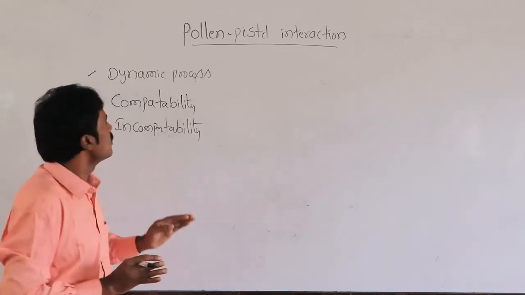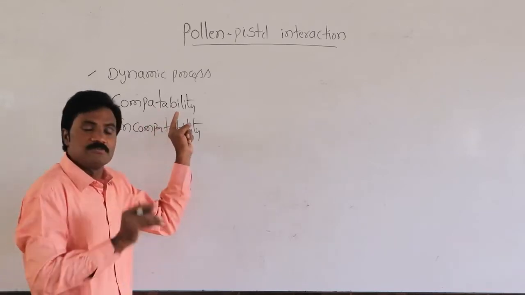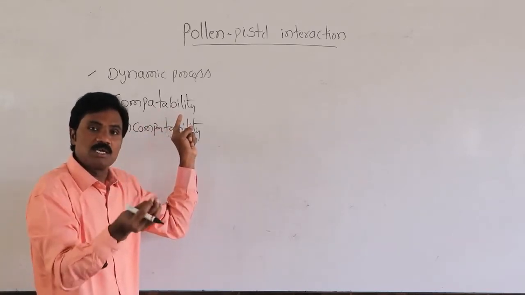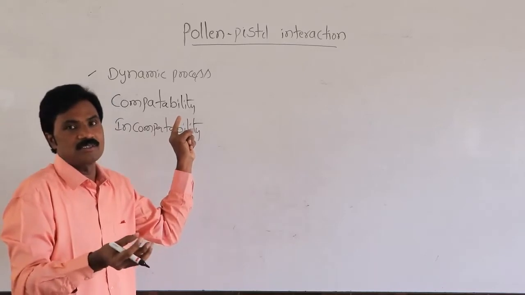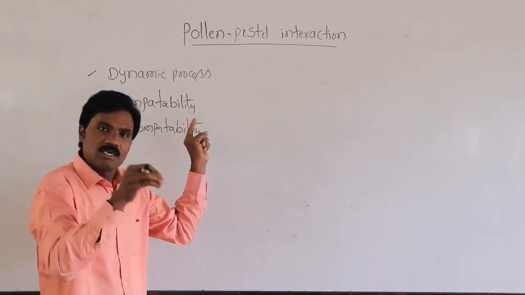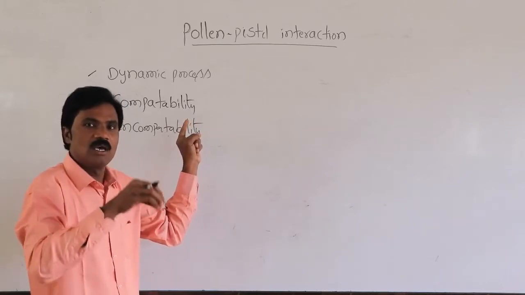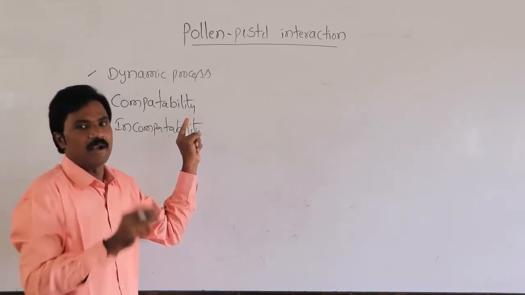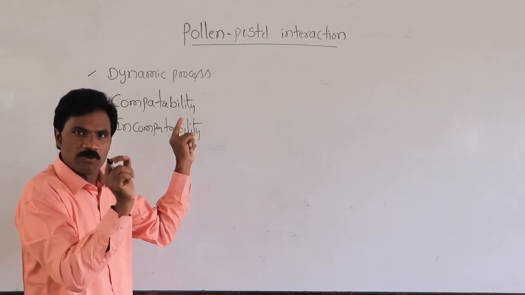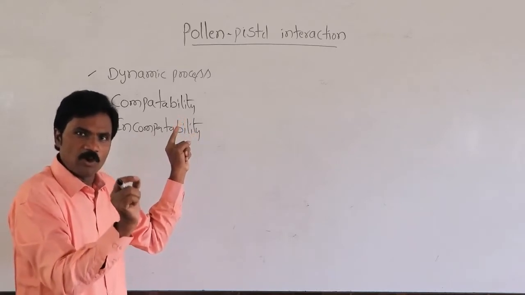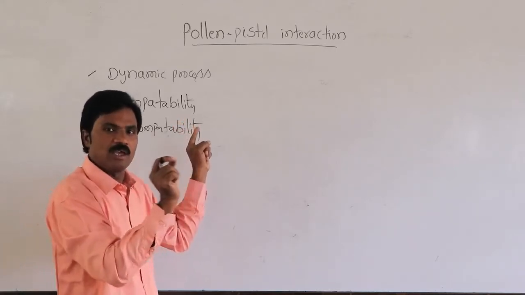For that purpose, the pistil must recognize whether it is compatible, that means own related species, or unrelated. Suppose in mango, one of the pollen grains is transmitted by any one of the agents.